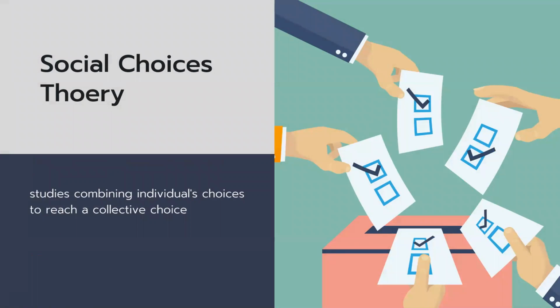First, what is social choice theory? It studies combining individuals' choices to reach a collective choice. It is also the theory of analyzing a decision between a collection of alternatives made by a collection of voters with separate opinions. Any choice for the entire group should reflect the desires of the individual voters to the extent possible.